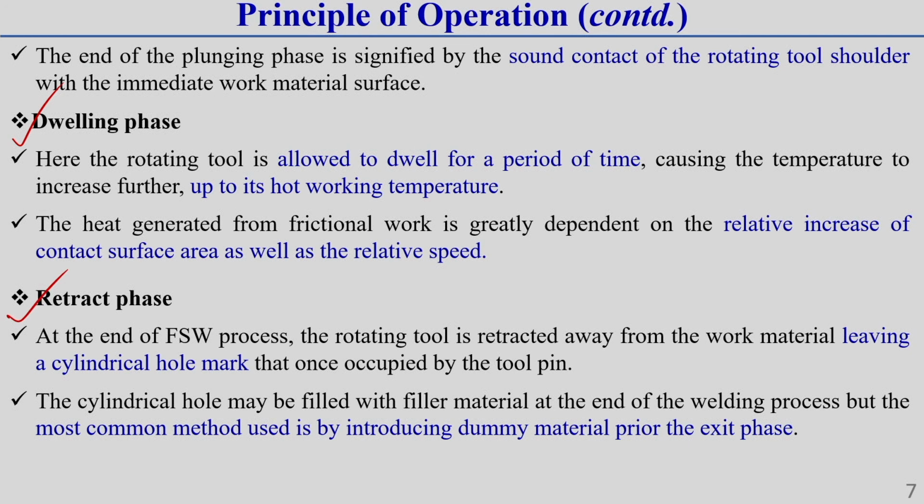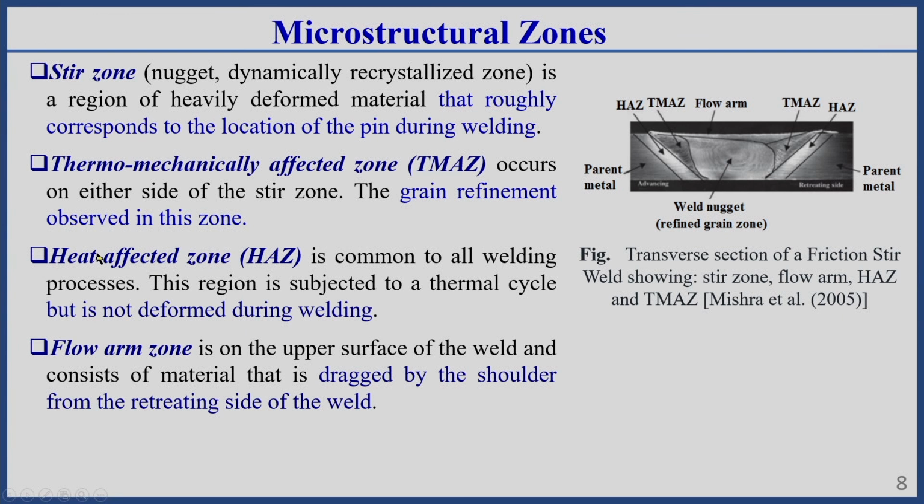Okay. Now we will discuss the different types of microstructural zones observed in the friction stir welding process. Here you can see that in friction stir welding there can be 4 different types of microstructural zones.